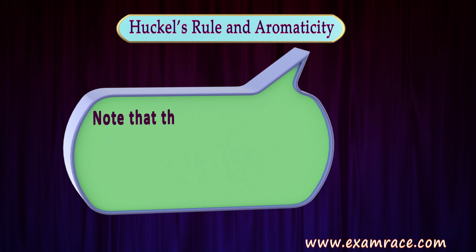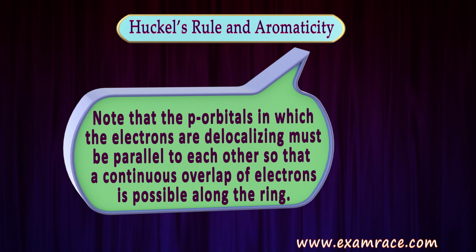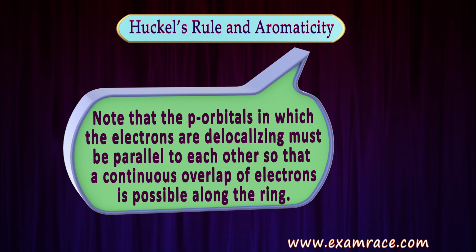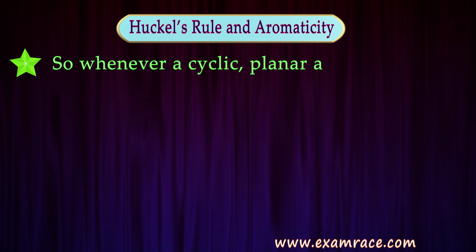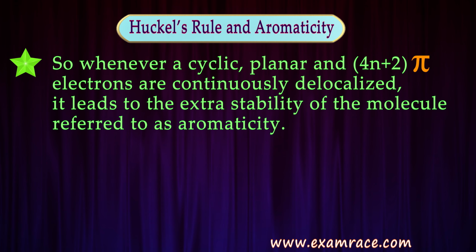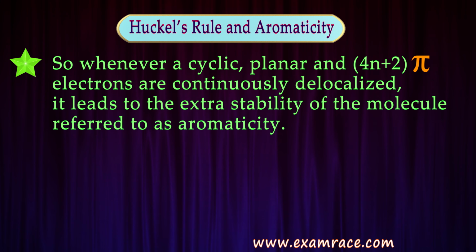Note that the p orbitals in which the electrons are delocalized must be parallel to each other so that continuous overlap is possible along the ring, and we can see the delocalization. So whenever a cyclic, planar molecule with 4n plus 2 pi electrons is continuously delocalized, it will have good stability, and that molecule will be referred to as aromatic.